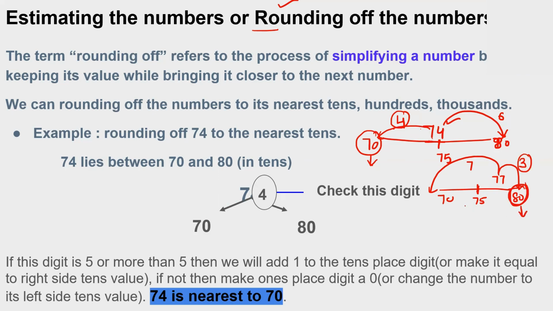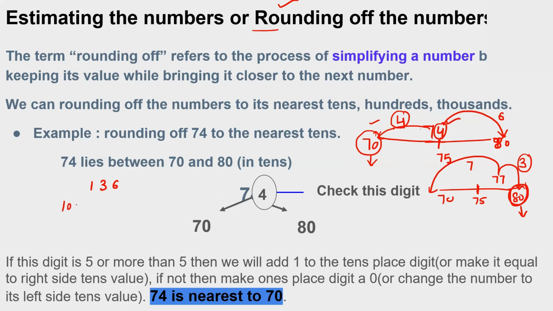Okay. So from one digit we can conclude that if the last digit is 5 or more, it will be nearest to 80. If it is less than 5, it will be nearest to 70. Let's suppose I'm talking about 136. I'm talking about the nearest 100.